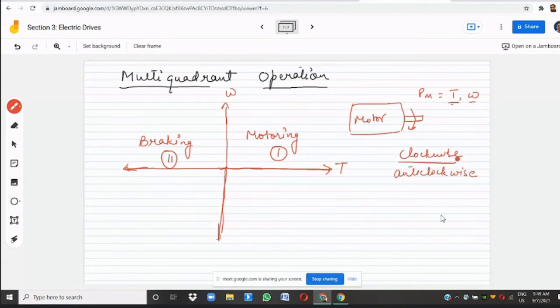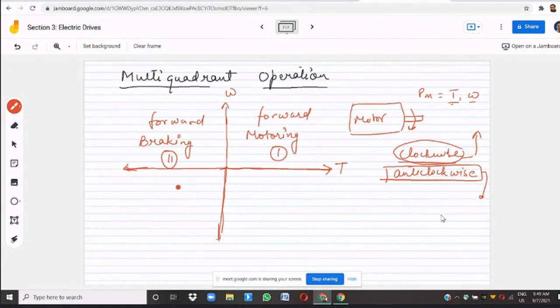Maybe your load that is attached to this motor, when it has a clockwise direction, it may go upward, whereas if it has an anti-clockwise direction, it will go downwards, right? So we call it as forward motoring and this as forward braking.